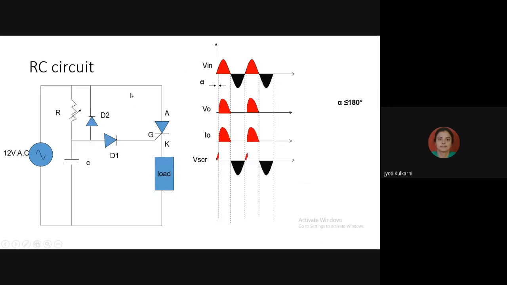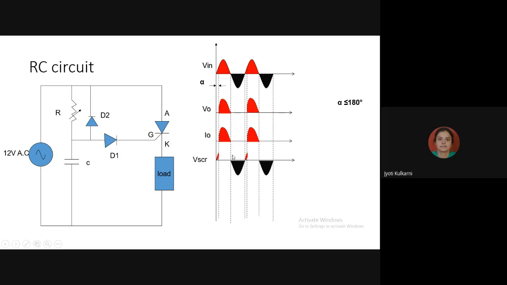Then the next circuit is the RC circuit. Here the capacitor is connected between gate and cathode. We can control the charging of the capacitor with the help of the variable resistance, and we get variable gate current. Here we get control of alpha. We can vary alpha from 0 degree to 180 degree, meaning from t equal to 0 to the end of the positive half cycle.